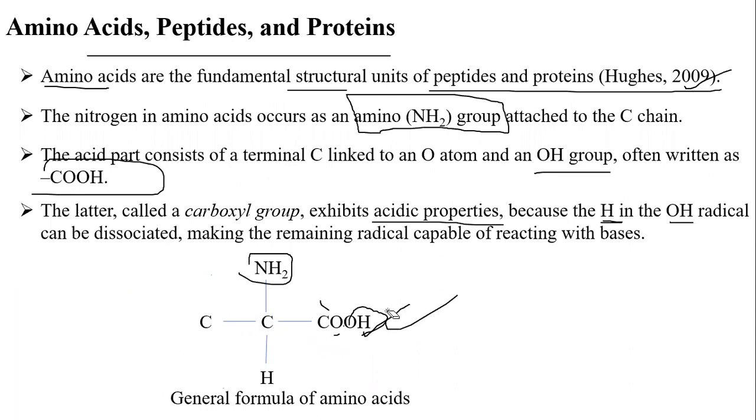OH and O compound. So this particular carboxyl group has the characteristic of showing some acidic properties because it consists of an OH radical and an oxygen radical. Sometimes H, sometimes it may release only the H radical also. So there is a dissociation, making the remaining radical capable of reacting with bases also. This carboxyl group has a capacity to react with bases also. This is one proper characteristic.